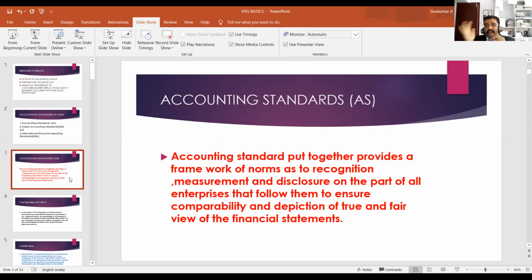Whatever may be the accounting standard, whether it may be AS, Ind AS, or IAS, the basic objective of every type of accounting standard is to provide a framework for the recognition, measurement, presentation, and disclosure of liability, asset, capital, drawings, income, and expenditure.